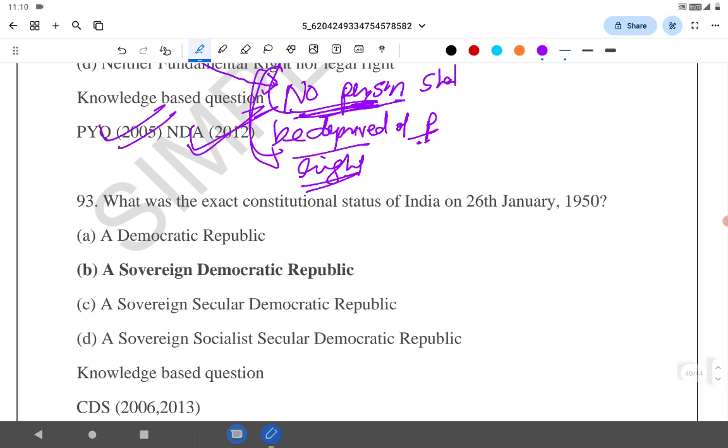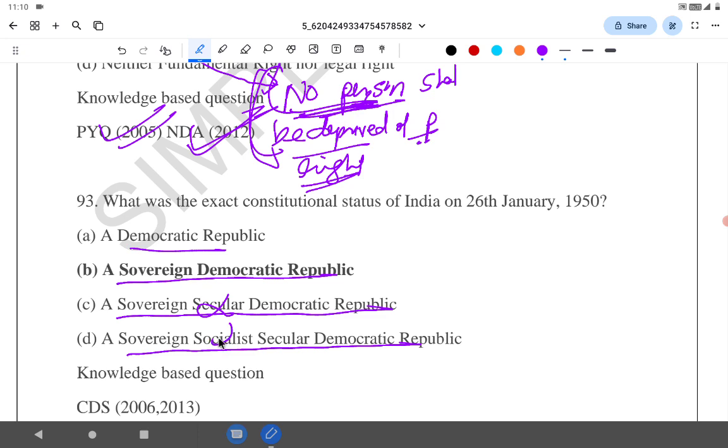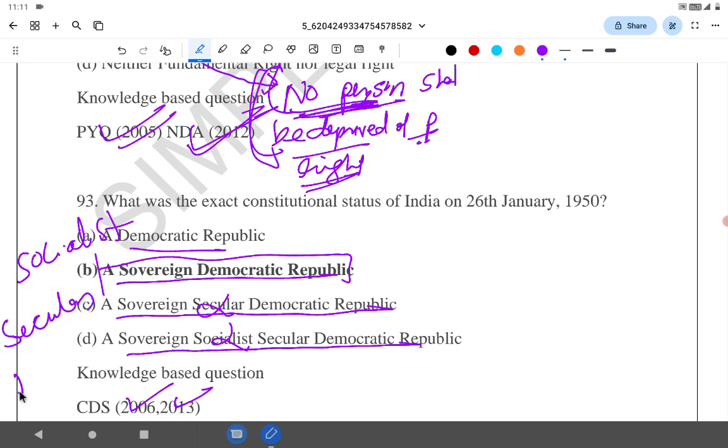What was the exact constitutional status of India on the 26th January 1950? Democratic Republic, Sovereign Democratic Republic, Sovereign Secular Democratic Republic. See, these words are added later. Sovereign Socialist Secular Democratic Republic, that is added later. India was a Sovereign Democratic Republic. The question was asked in 2006 and 2013 as well. In the 42nd Constitutional Amendment, they added the words socialist and secular.